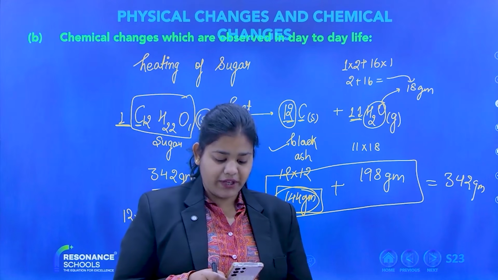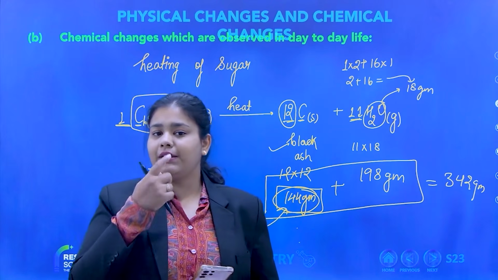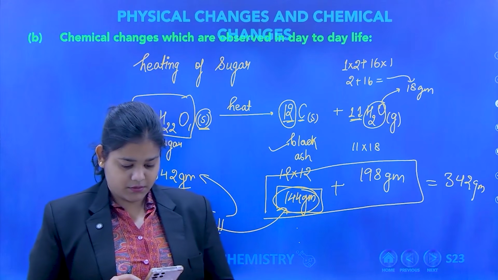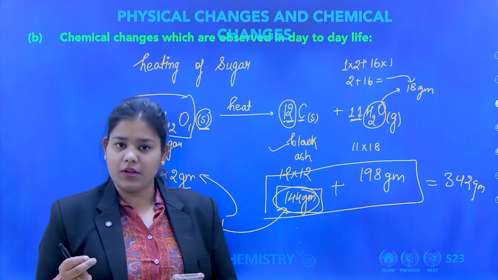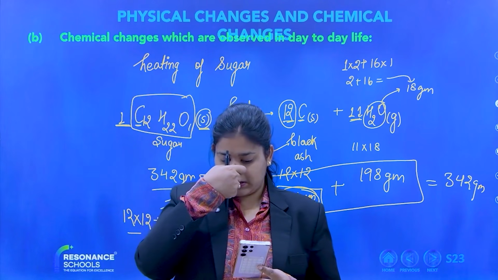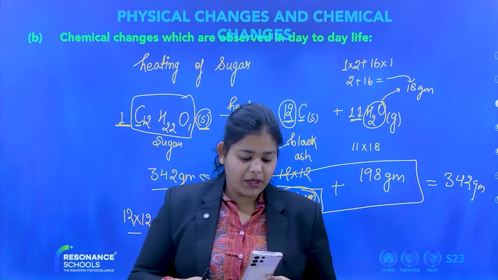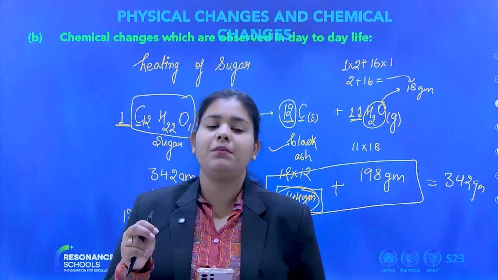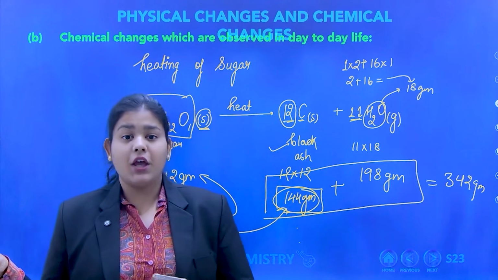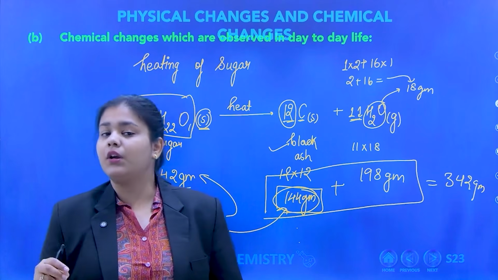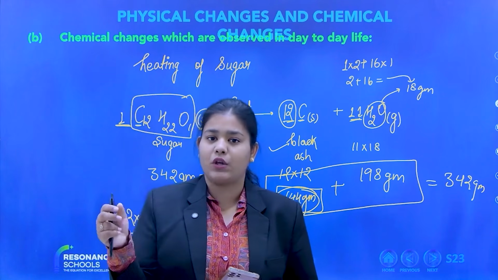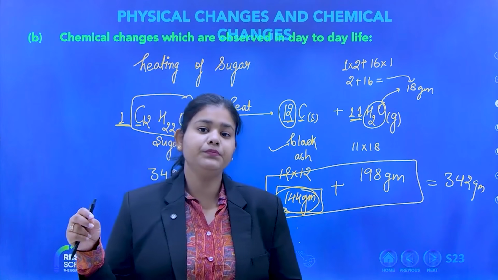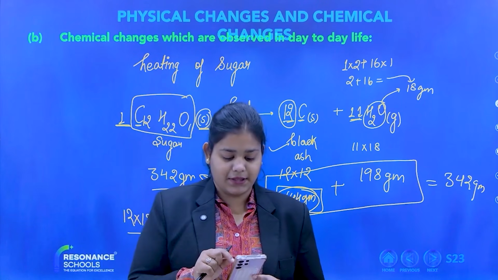Okay, ma'am. How to heat sugar? Nothing. Just take sugar and provide the heat energy. Just burn it. Yes, when you burn the sugar, it will give you black ash. Ma'am, but when we heat sugar, its residue is brown in color. That is a little different thing. A little bit of water is added to caramelize it. If you burn sugar, it will surely give you a black color substance. Solid sugar, when you are burning it by providing heat, will give you black color residue. Caramelizing is a different thing.